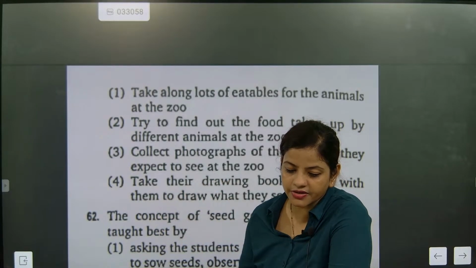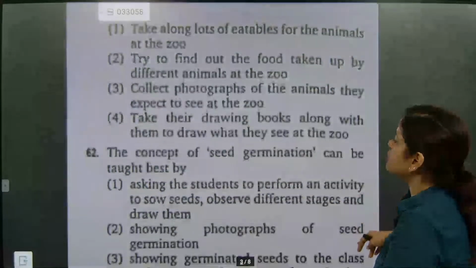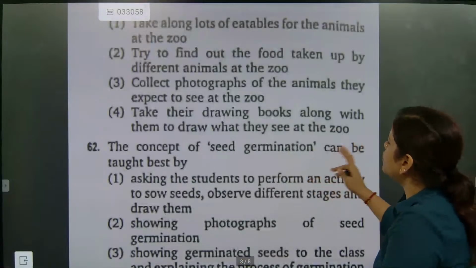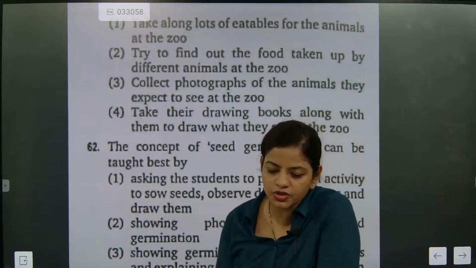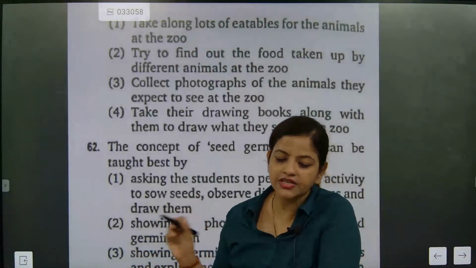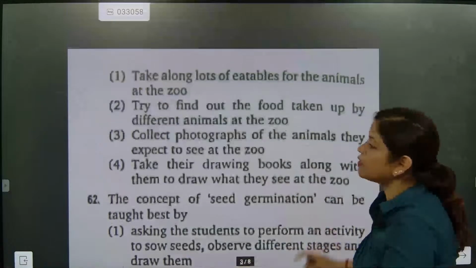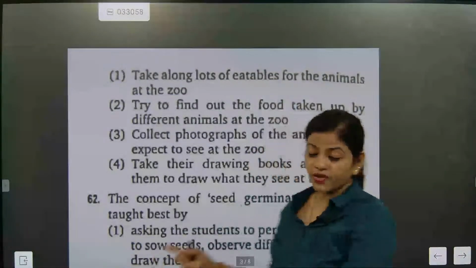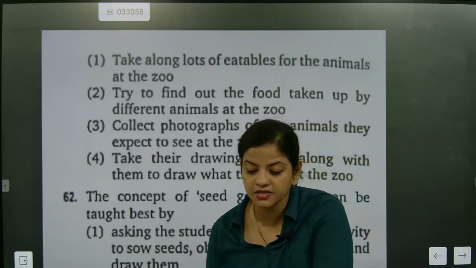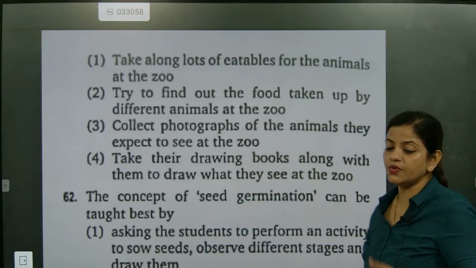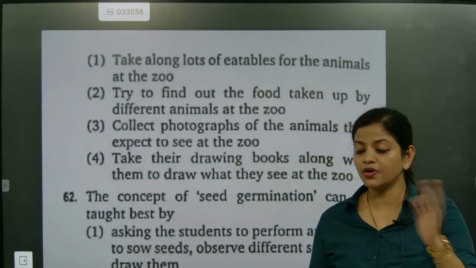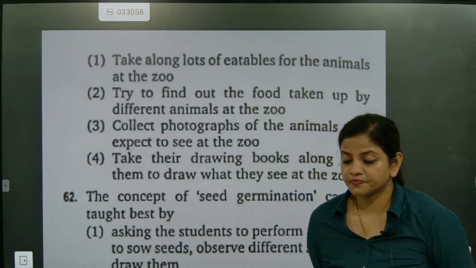So that's another criteria. Next, take their drawing books along with them to draw what they see at the zoo. So you will say the students, you will not allow the students to take the drawing book, so that whatever they are seeing they are going to draw. Which do you think you are going to not allow the students? This is a very open question and you must answer this question. See, what can be the expected answer here? This is a very open question and you can answer it in no time.